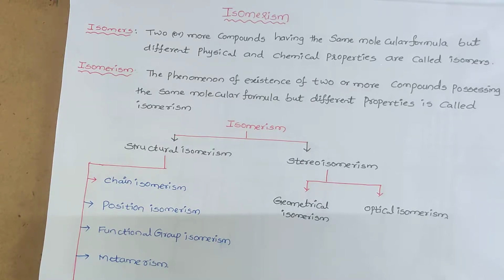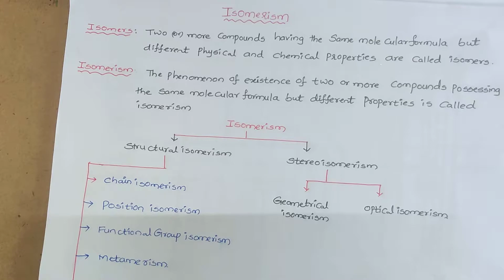This isomerism is broadly classified into two types. One is structural isomerism, the second one is stereoisomerism. In our syllabus at this moment we only discuss structural isomerism. In the coming chapters of your next year, stereoisomerism might be discussed in somewhat more detail. Okay. So isomerism is classified into two types: structural isomerism and stereoisomerism.